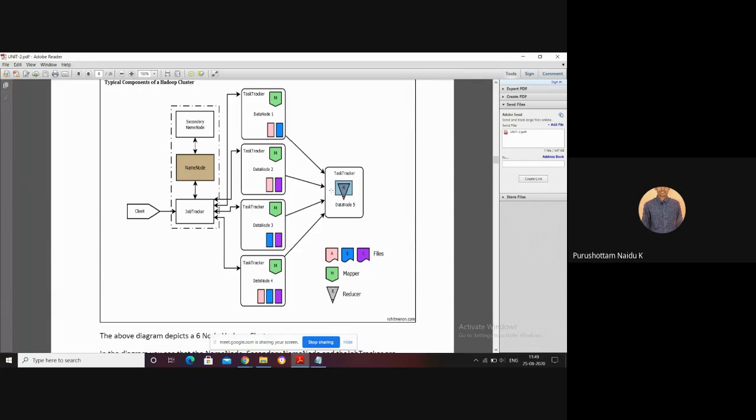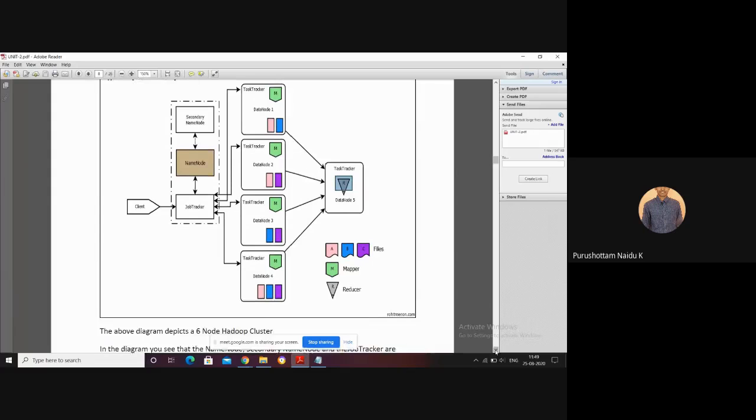The intermediate results are again processed by the task tracker with the help of the reduce function. Then finally it gives the final result. That is the actual role of each and every component of the Hadoop cluster. So these are the steps.